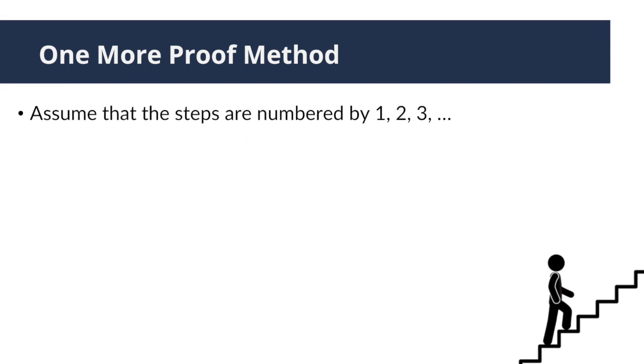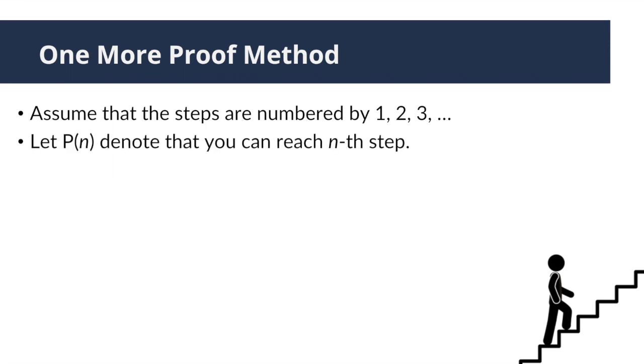Now let's formally formulate this stair climbing scenario. Assume that the steps are numbered by 1, 2, 3, etc. And we use Pn to denote that you can reach the nth step. Then the first statement becomes just P1. It means you can reach the first step.